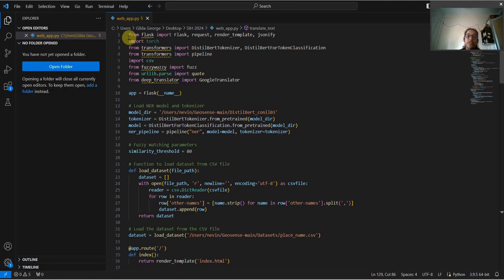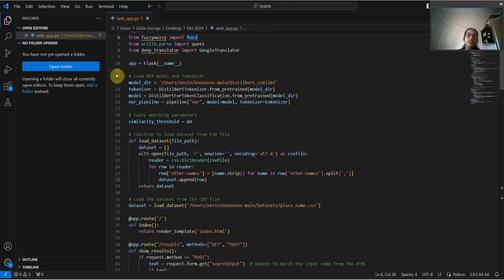As we can see, we have first imported all the libraries: Flask, Torch, then the transformers, the DistilBERT model, and CSV, FuzzyWuzzy, and the translator for multilingual support. First we have called the Flask application, and then here we load the NER model. NER is the named entity recognition model.